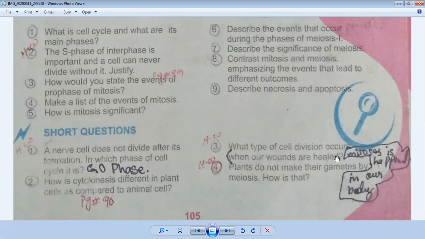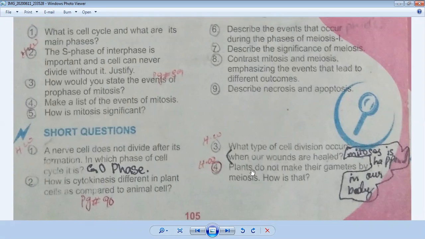So how are our wounds healed? If there is any injury and we get wounds, they are healed by mitosis. Mitosis. This is the correct answer.